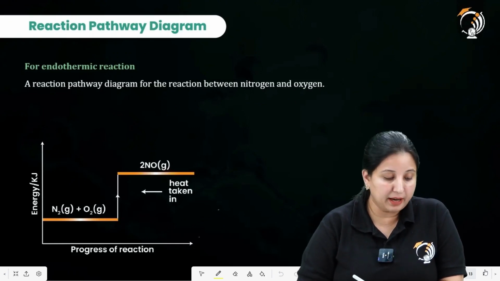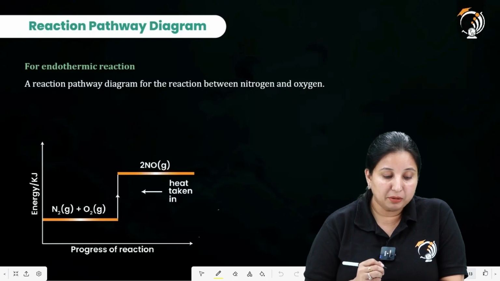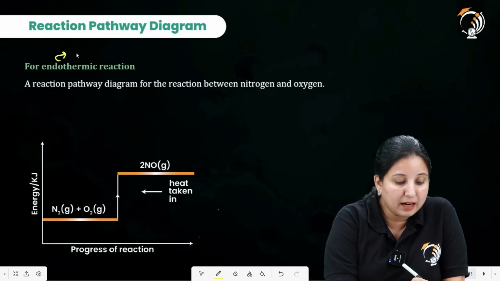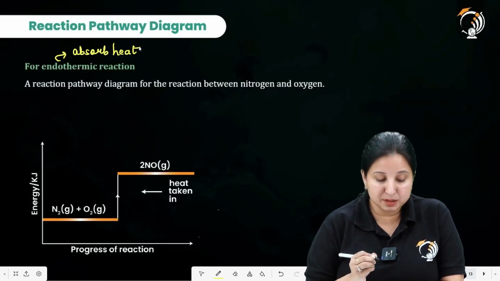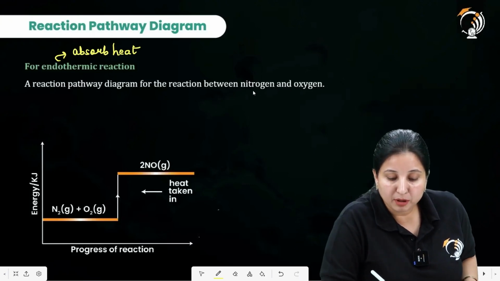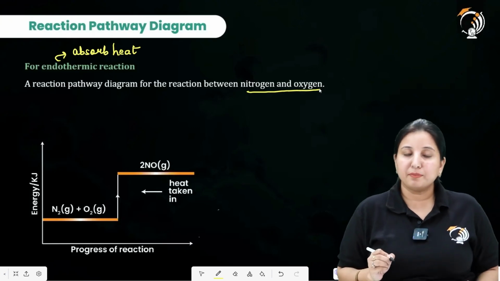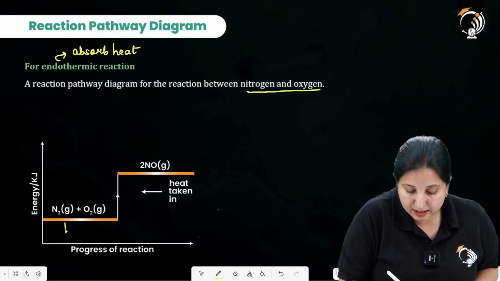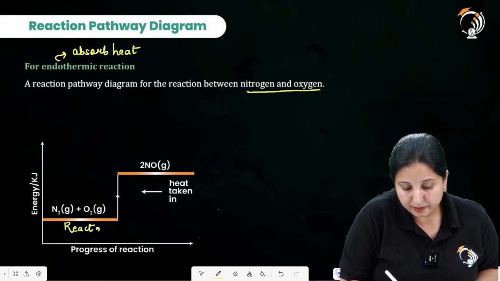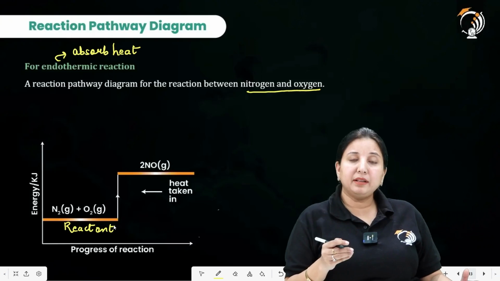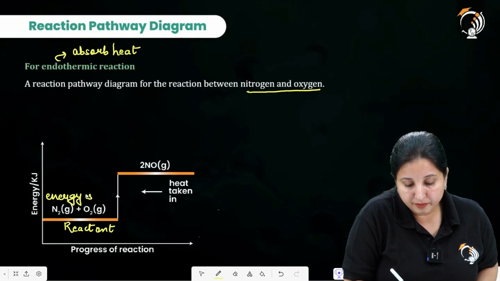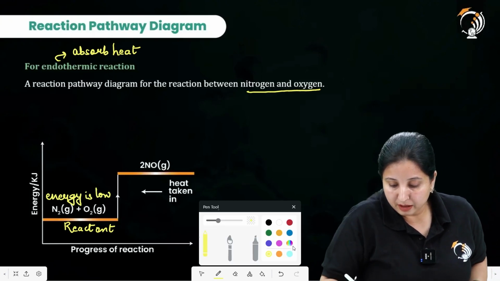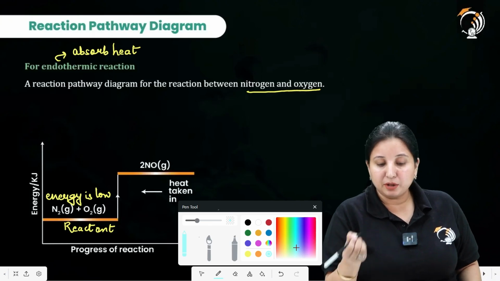Talking about the endothermic reaction. Now, when we are talking about the endothermic reaction, endo means that they are going to absorb the heat. Okay. In this particular case, we have taken the example of nitrogen and oxygen to show the reaction pathway. Nitrogen and oxygen are reactants. Look, we have shown them in the graph downside. It means that over here their energy is low. When they reacted, we get the 2NO.